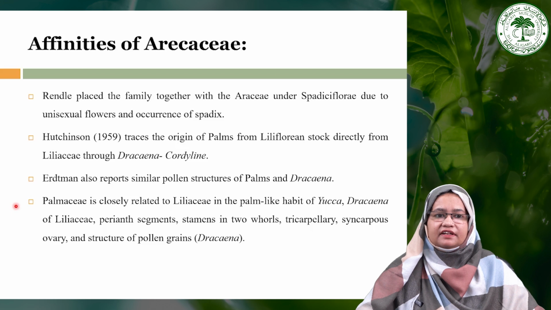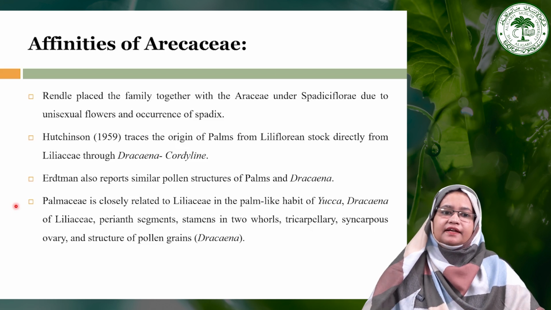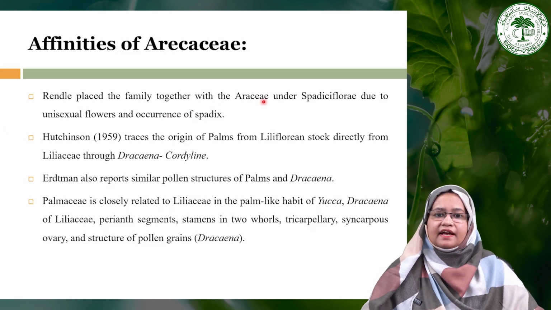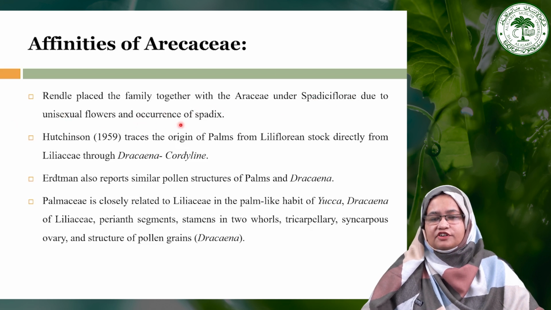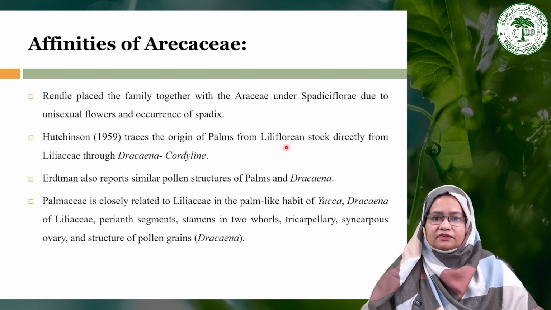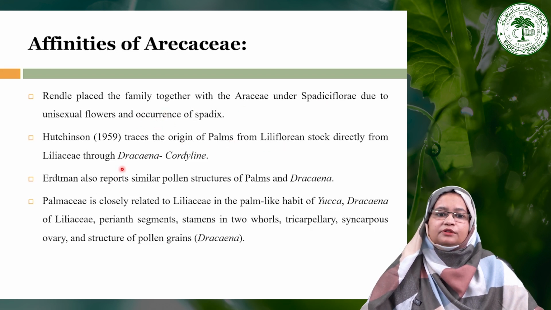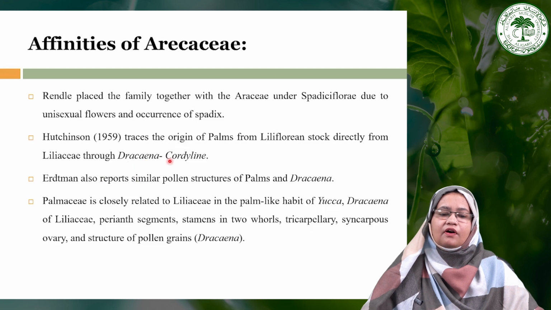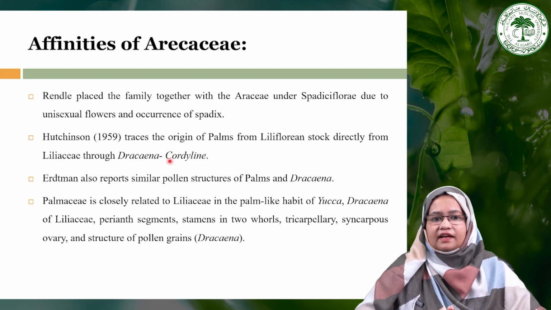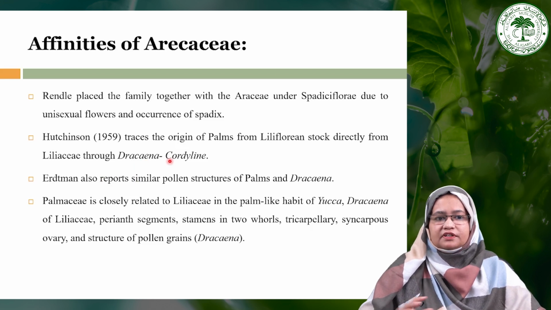And if we see the affinities of this particular family Arecaceae, Engler places this family together with the Spadiciflorae due to the unisexual flowers and occurrence of spadix inflorescence. But Hutchinson traces the origin of this particular palm family from the Liliaceous stock, directly from Liliaceae through Dracaena, that is Cordyline, through the Cordyline. That's why they put them there. So Altman also reports similar pollen structure of palm and Dracaena.